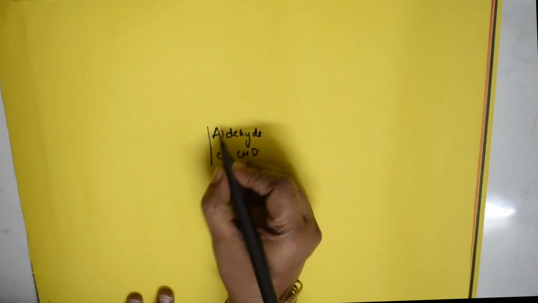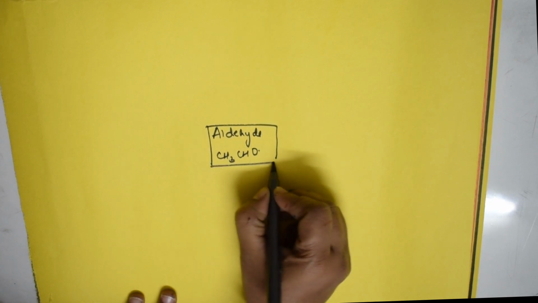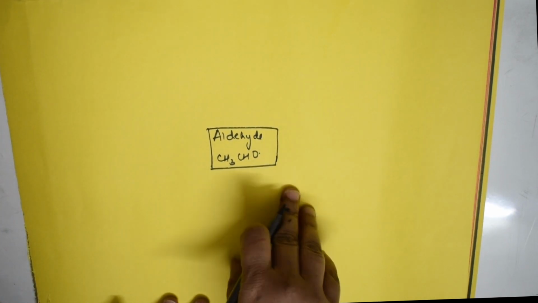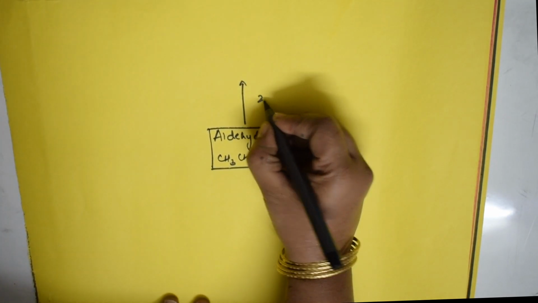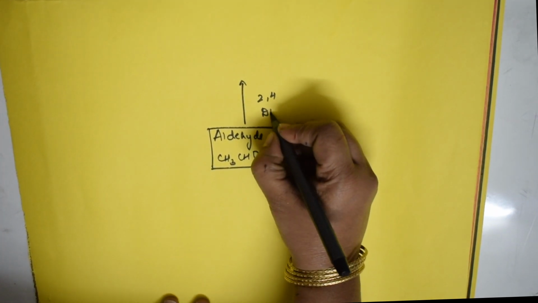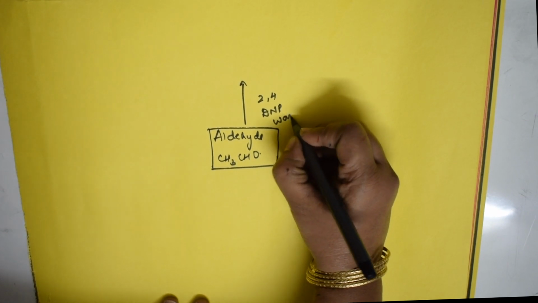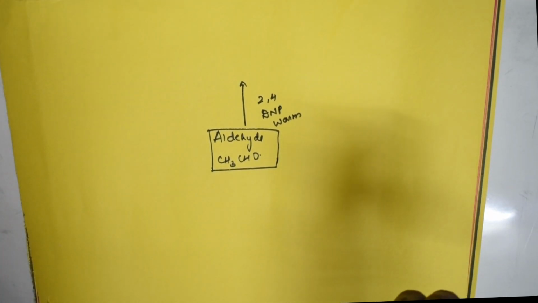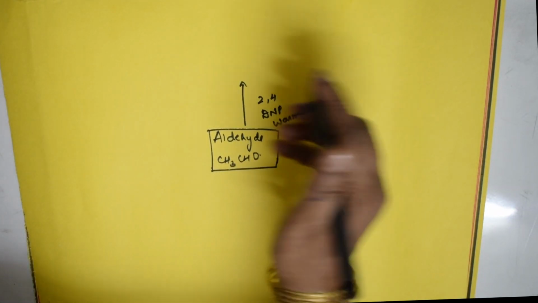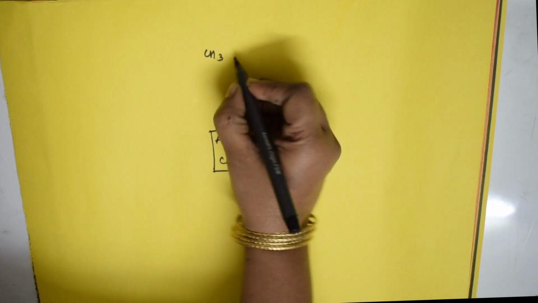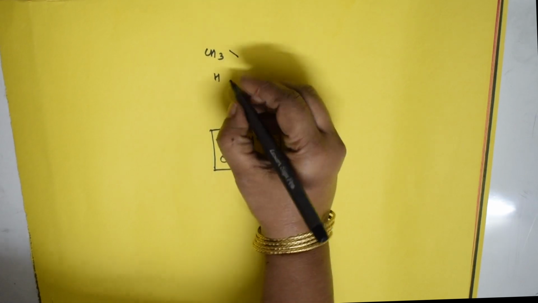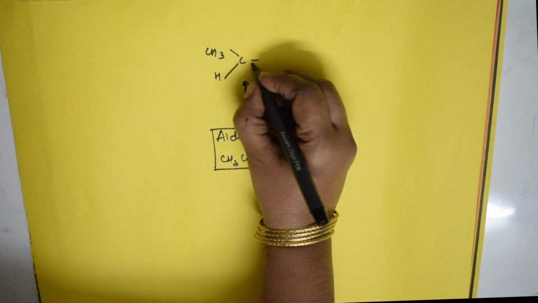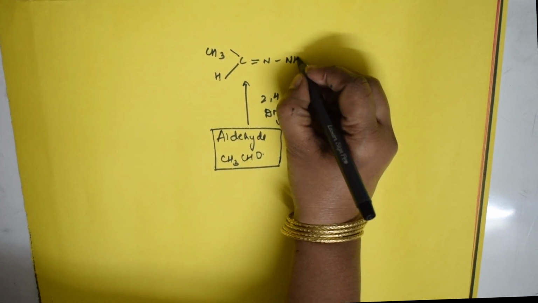Suppose you are introducing this aldehyde, let us put a box for this. Now to this aldehyde, if I am adding 2,4-DNP and warming it, what will happen? It is going to form the same product, just as we did with the ketones.